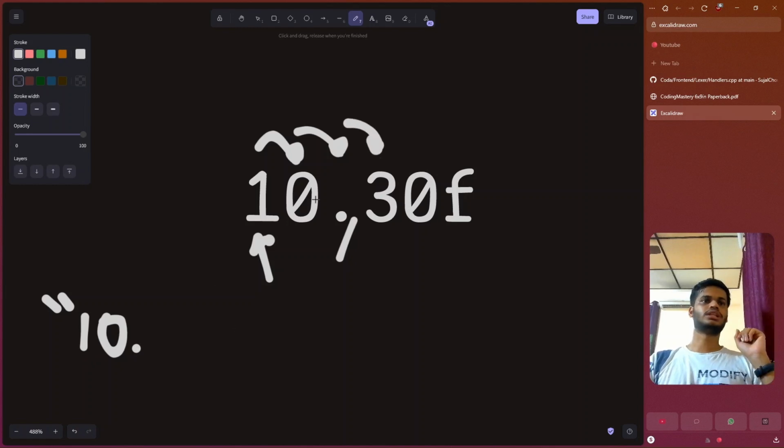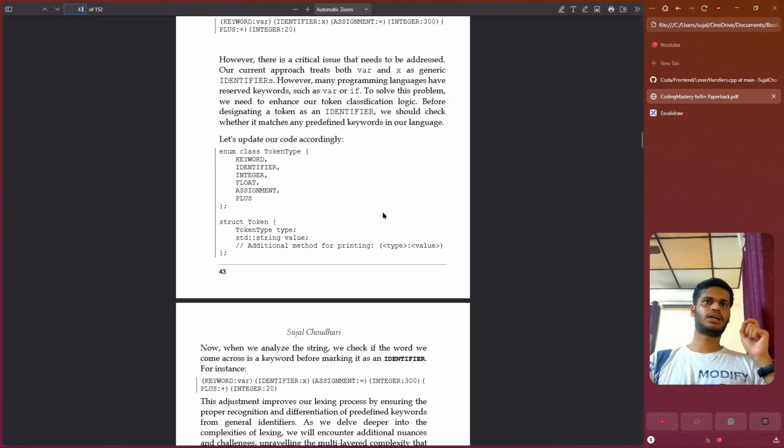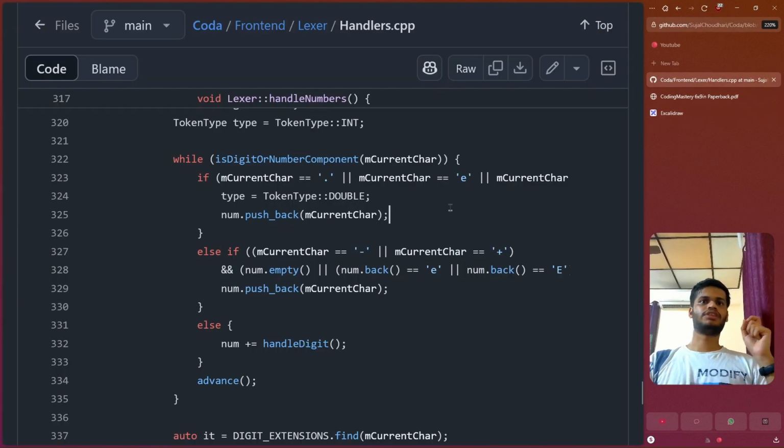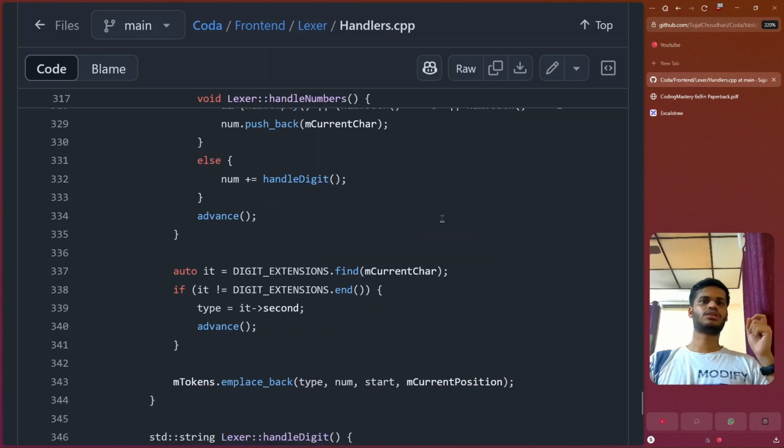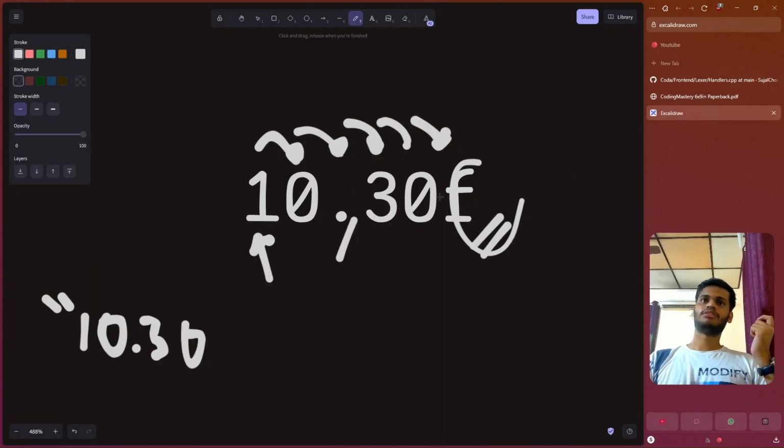Then we advance to 3, add the 3, advance to 0, add the 0, we advance to f. Now, f is not a digit but a literal saying that this is a float. We have seen that we already marked this as double. Now after we encounter the f, we can be sure that this is not a double, and we can mark it as float.